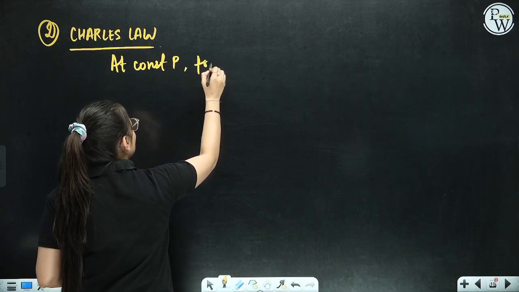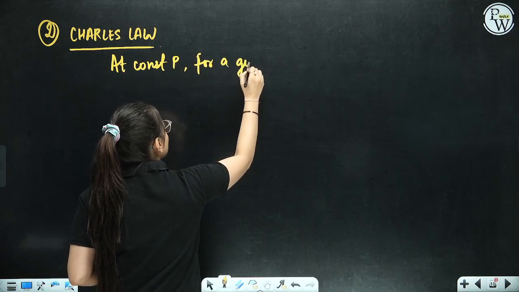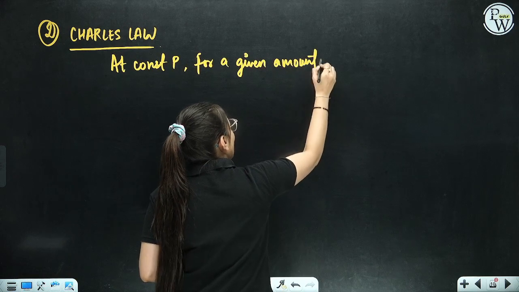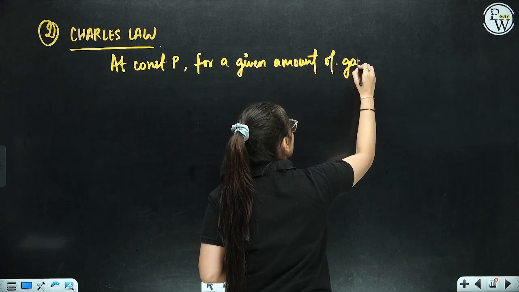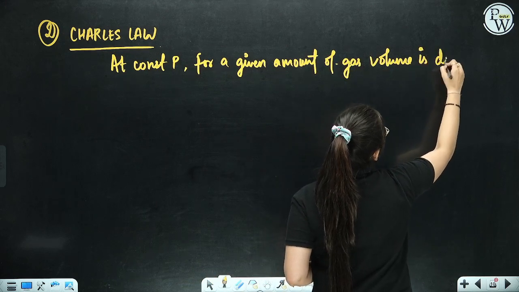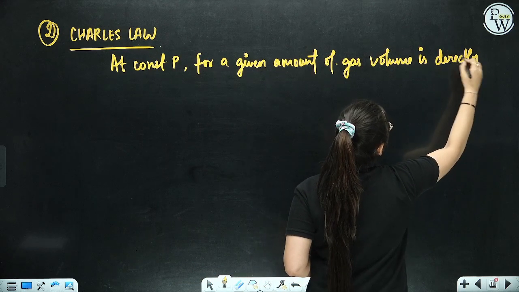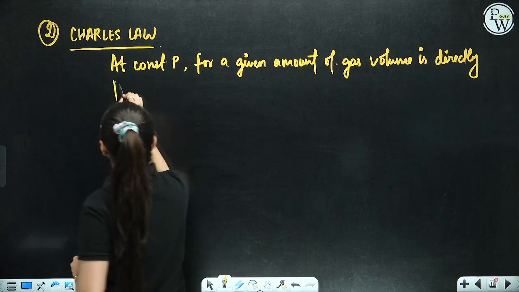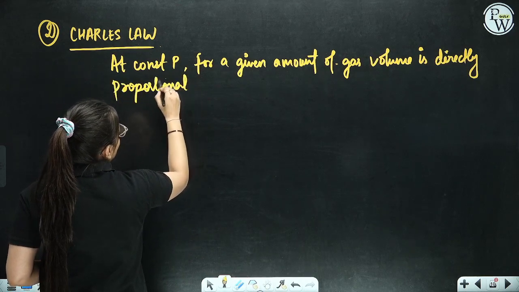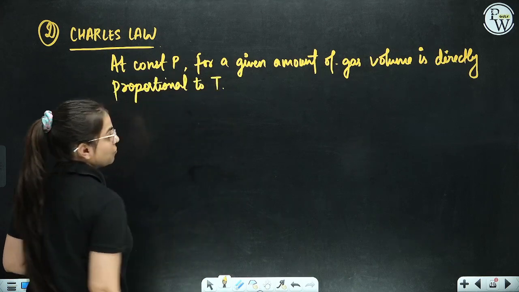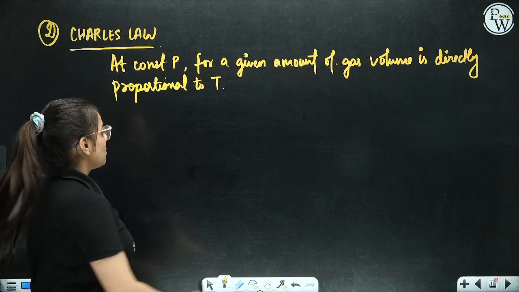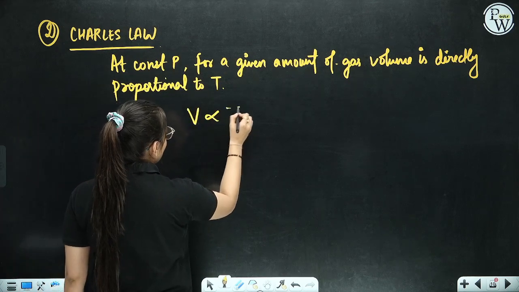for a given amount of gas, volume is directly proportional to temperature. That means what do you observe here? n and P are basically kept constant, and we see a relationship between volume and temperature.